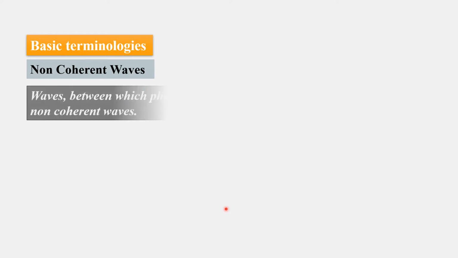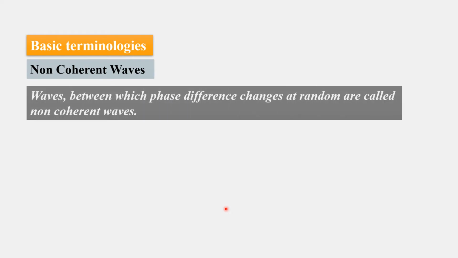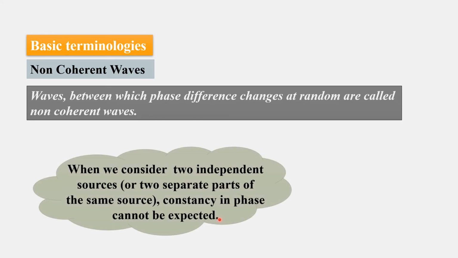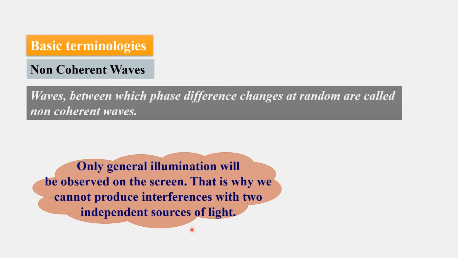Non-coherent waves, waves between which the phase difference changes at random, are called non-coherent waves. When we consider two independent sources, or two separate parts of the same source, being constantly in phase cannot be expected. Only general illumination will be observed on the screen. That is why we cannot produce interference with two independent sources of light.